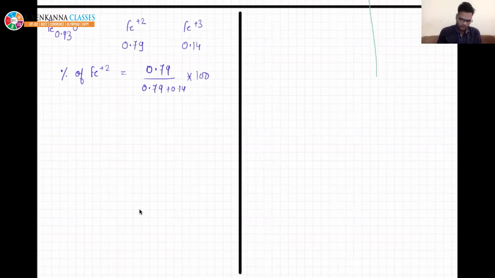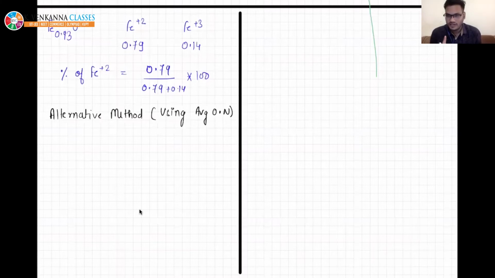But I have already told you another method, that is, the alternative method of number line, using average oxidation number. I have told you one good formula for calculation of percentage. If you know the average, then how to calculate percentage? In mole concept I have told you. So if you want to calculate the percentage of Fe+2, the average in this case we have seen is 200 by 93.